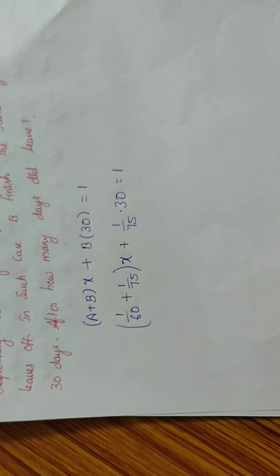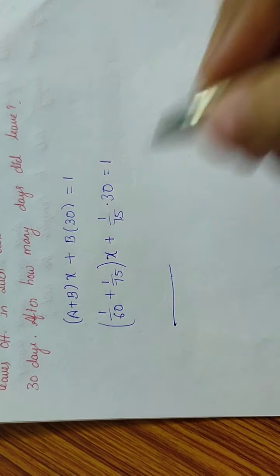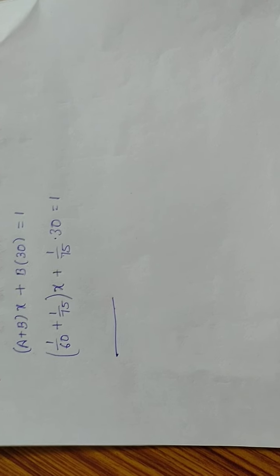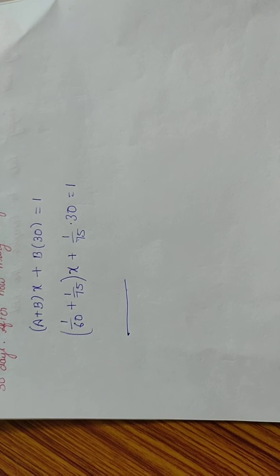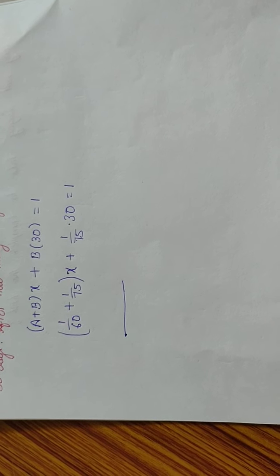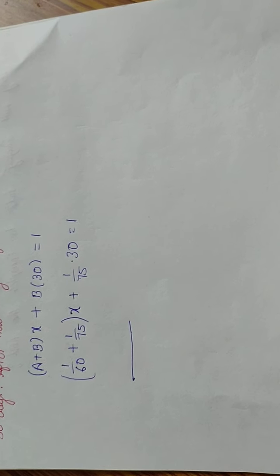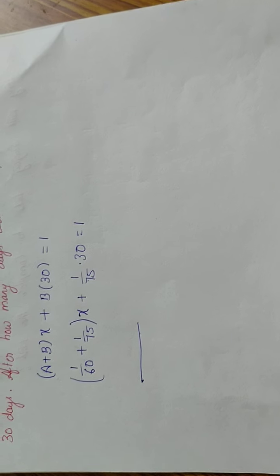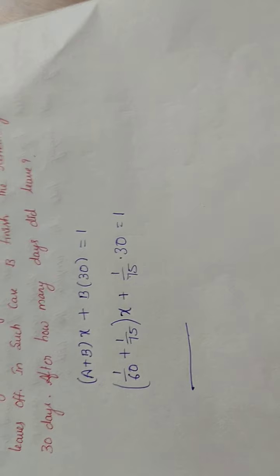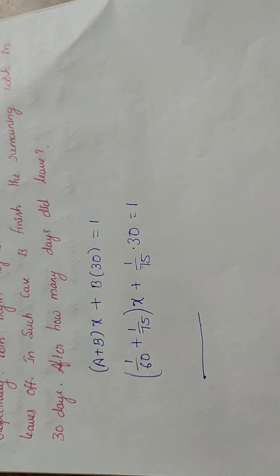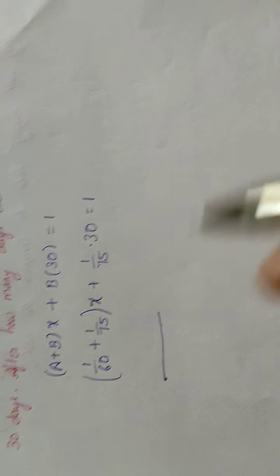So here, what is the LCM for 60 and 75? 75 is the greatest number. 75 twos is 150 and 75 fours is 300.